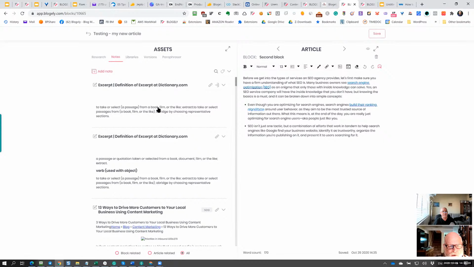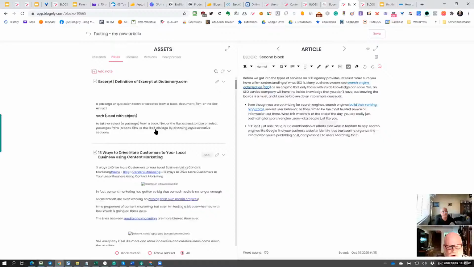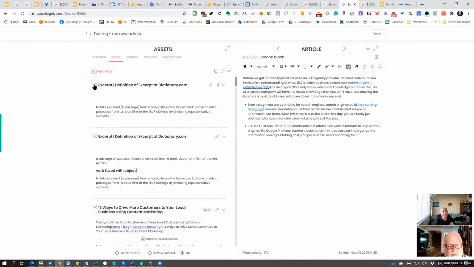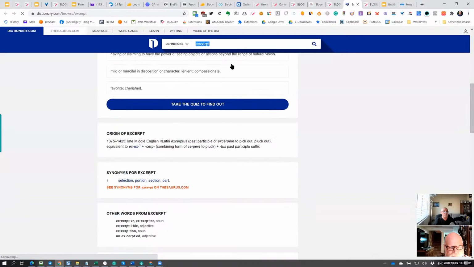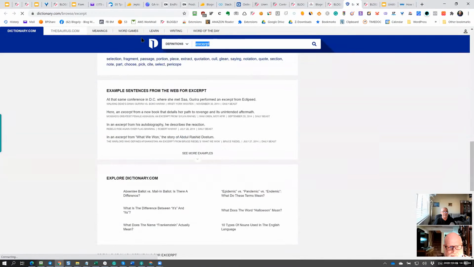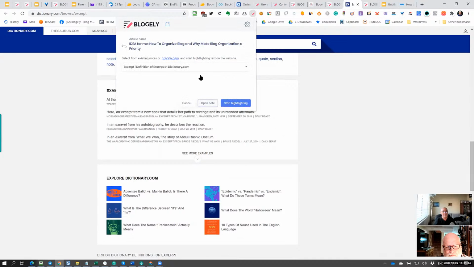Let's say the first one there, the excerpt, I want to punch that copy in. If I want to quickly snippet the content from here, I can use the extension. The extension is right here, and all I need to do is assign this content, let it come up, and assign that content to the specific article that I want.